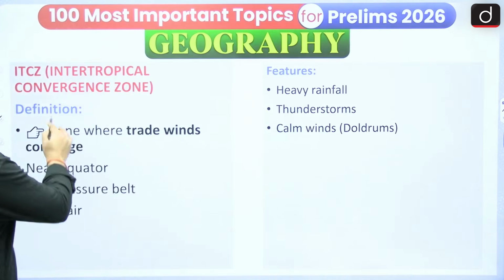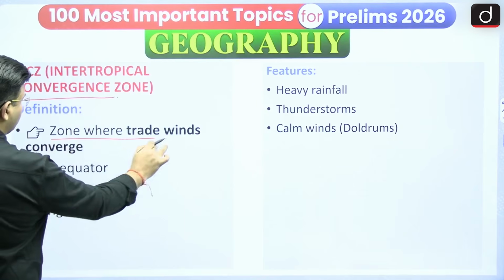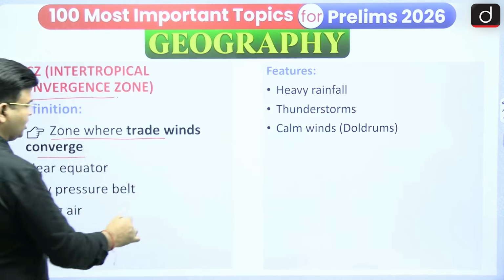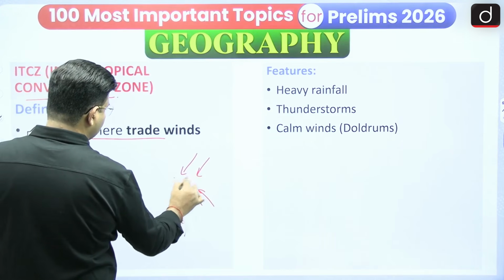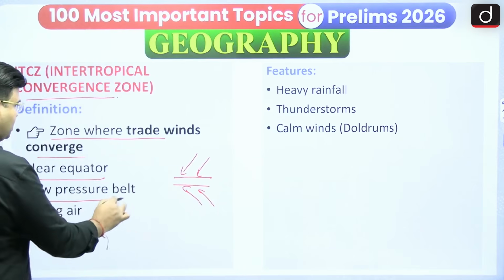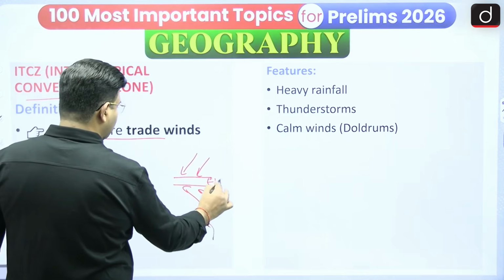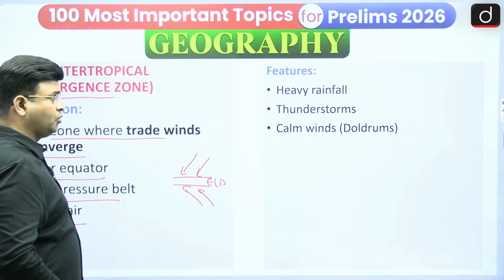So what is it? Intertropical convergence, ITCZ, is a zone where trade winds converge. The northeast trade wind and the southeast trade wind converge near the equator. It is an equatorial low pressure belt, and in this region air is rising upward.